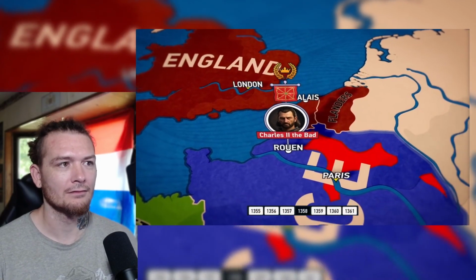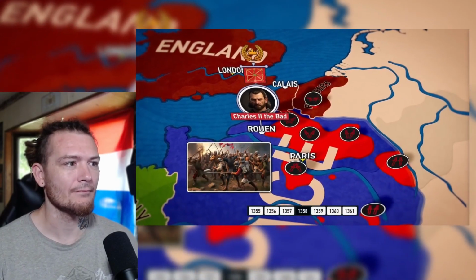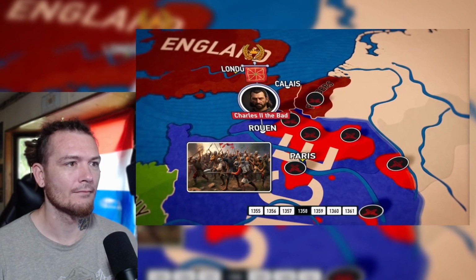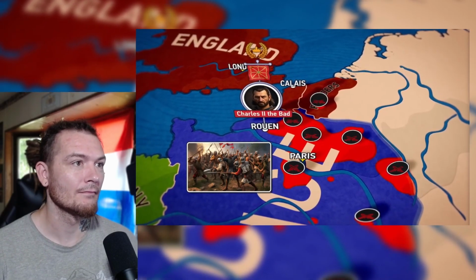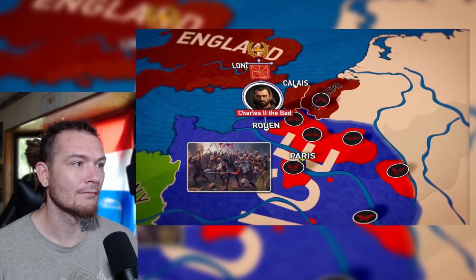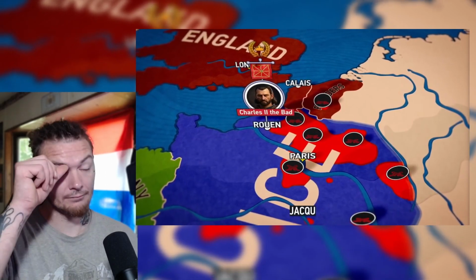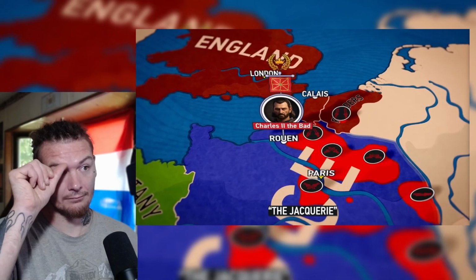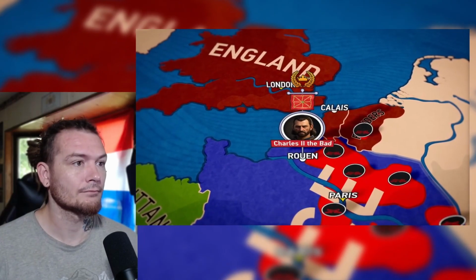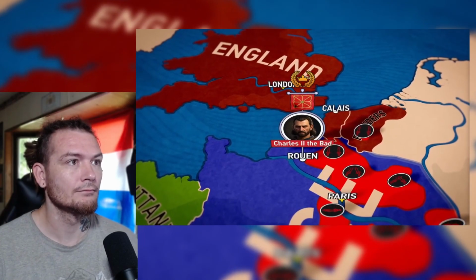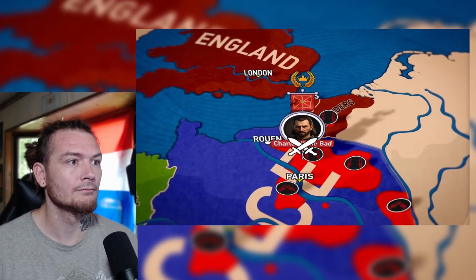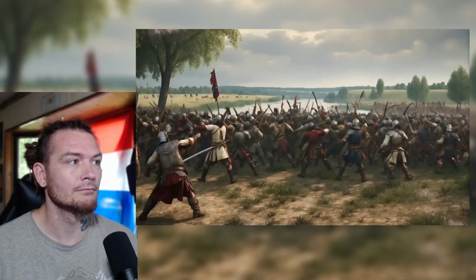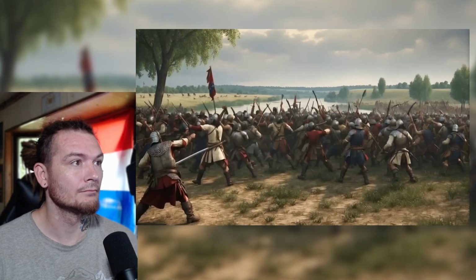But in 1358, a peasant uprising erupted in northern France. The peasants were discontented with the prolonged war, rampant banditry, and the government's inaction. This uprising became known as the Jacquerie. It was in this context that Charles the Bad decided to make his move. Pretending to be an ally of the rebellious peasants, he attacked them during negotiations, massacring them with exceptional brutality.